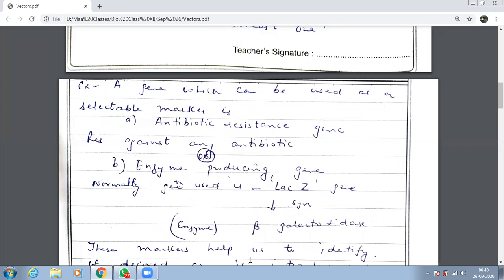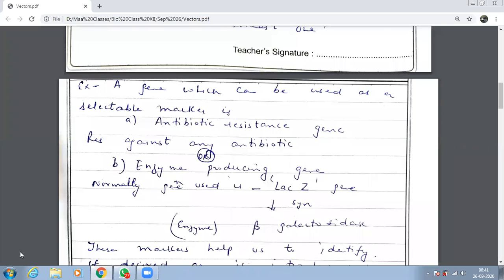ROP goes and binds itself to the Ori site. Which enzyme comes and binds? DNA polymerase.